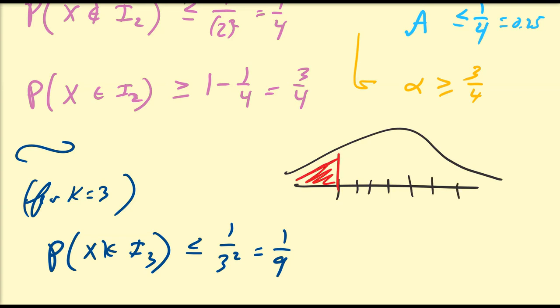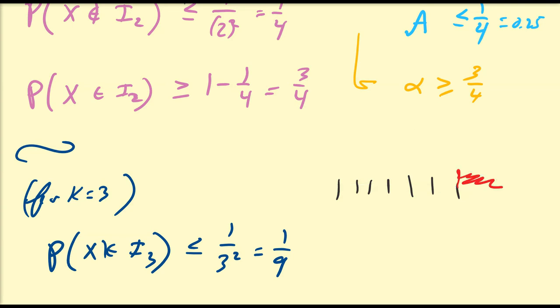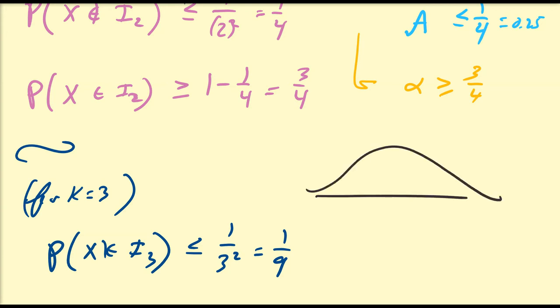This is actually a misleading graph. So let's draw a more appropriate one. 1, 2, 3, 1, 2, 3. Let's put 3 here. So this area here.